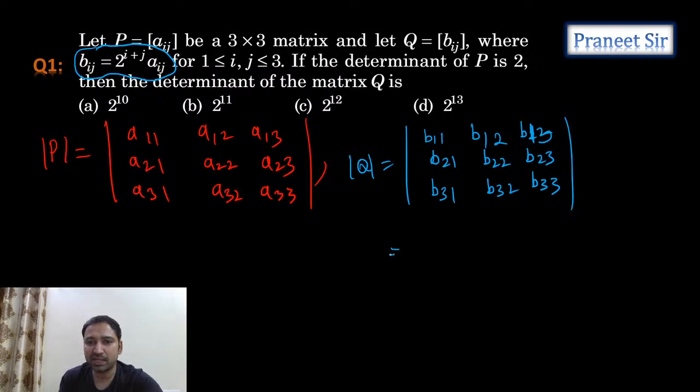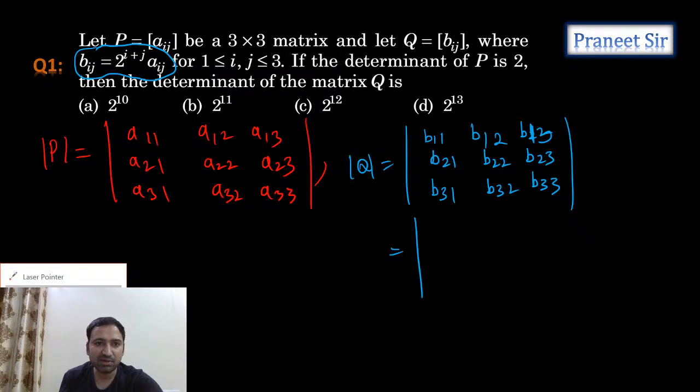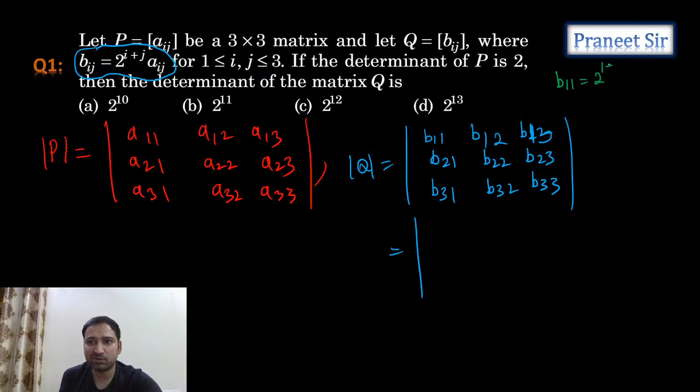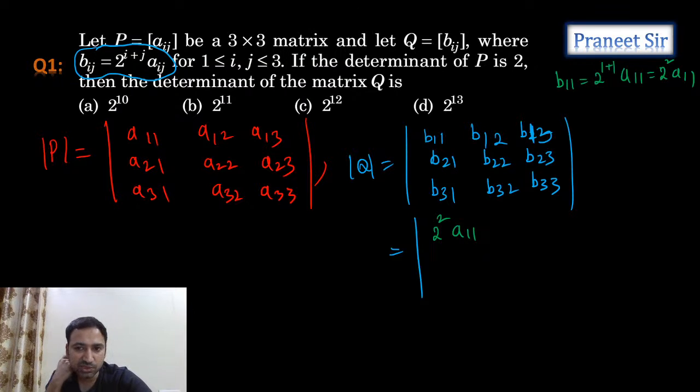Now let's convert this in terms of A11, guys. What is the relation between A11 and B11? B11 is equal to 2 power 1 plus 1 into A11. Can I write it as 2 square into A11? Can we write it this way?